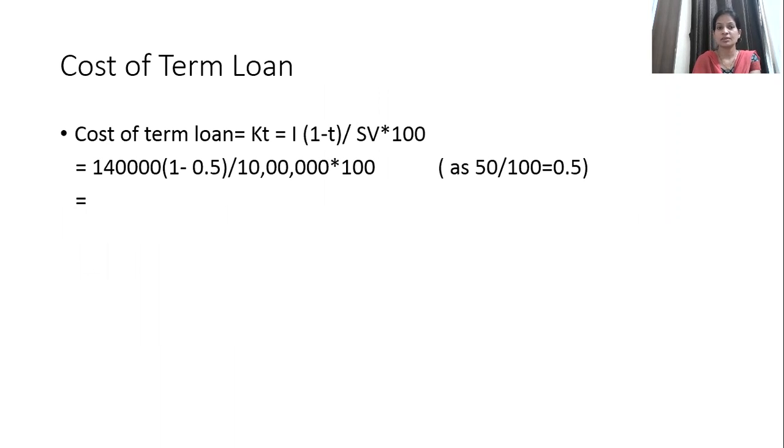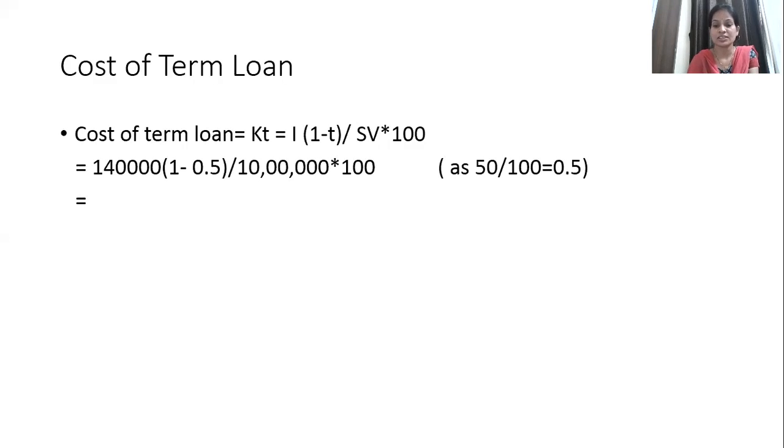Right? So the formula which we were given in the earlier slide is Kt, that is cost of term loan, equals the interest, that is the amount of interest which is paid on that term loan, times (1 minus t). Because of this interest you have saved some amount in taxes, so that tax saving benefit we are going to take into consideration, and that divided by the sale value. Here we are going to take the amount of loan as the sale value, and we are going to multiply by 100 to get it as a percentage rate.